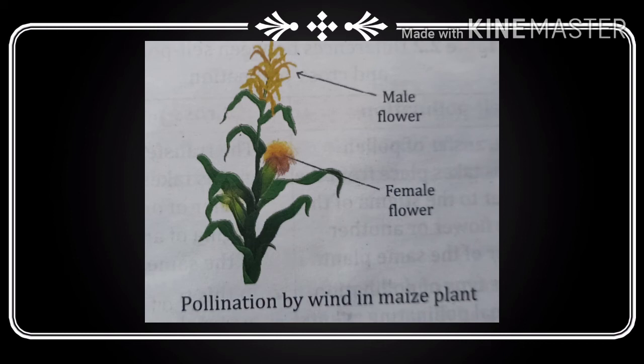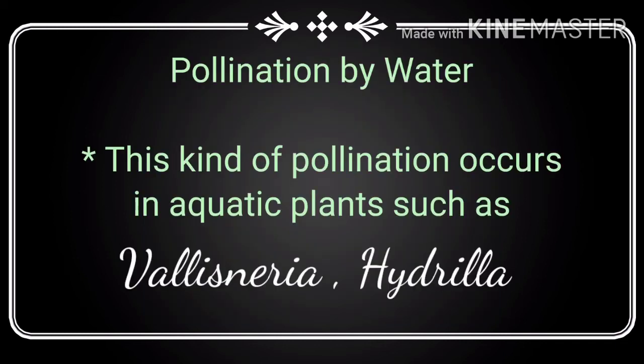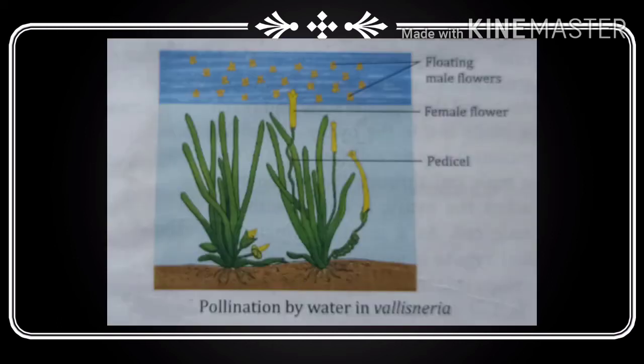Next is pollination by water. This kind of pollination occurs only in some aquatic plants such as Vallisneria and Hydrilla. On maturity, the male flowers get detached from the plants and float on the surface of water.